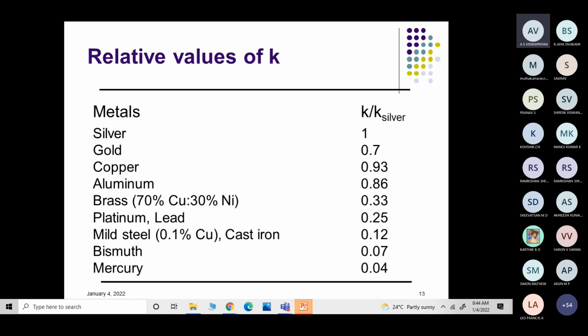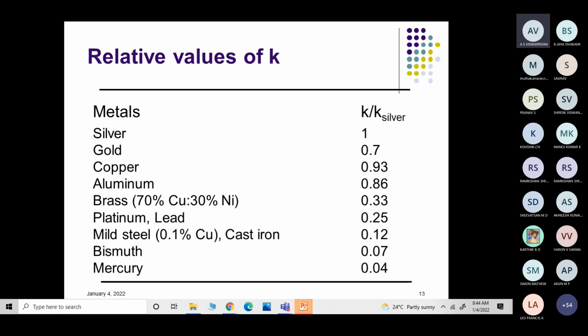But look at the thermal conductivity. Even gold has a higher thermal conductivity when compared to brass. Only copper and aluminum have higher thermal conductivity when compared to gold. Gold also has very high thermal conductivity, but gold and silver are costly, so that's why we go for copper and aluminum.